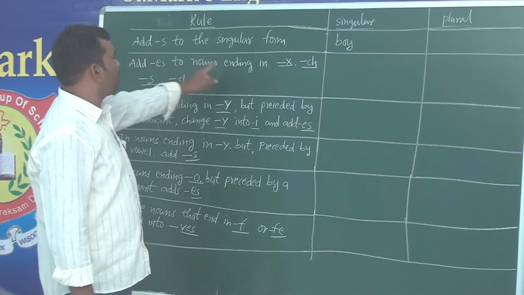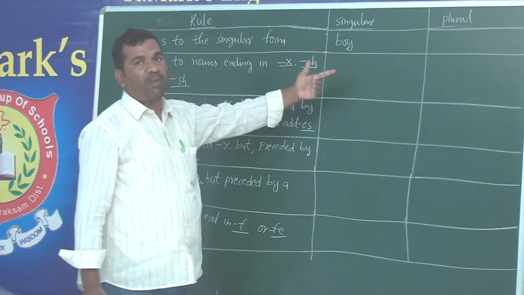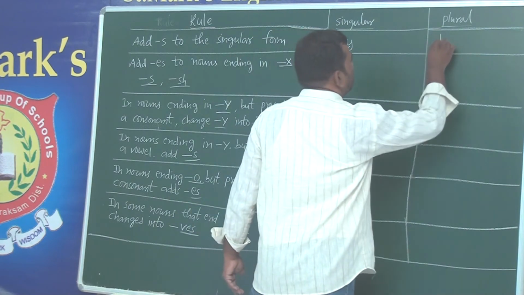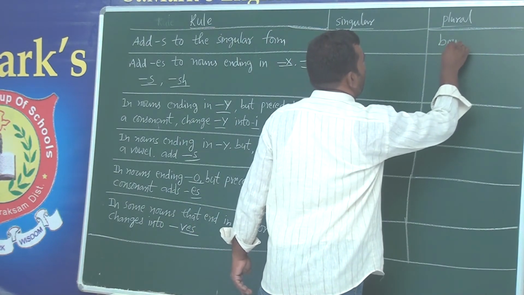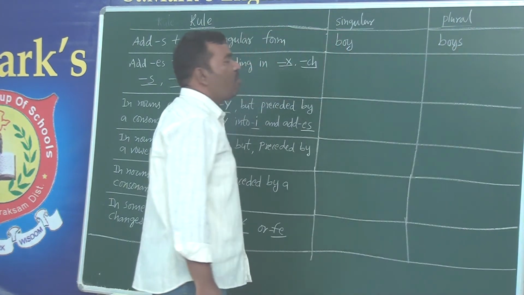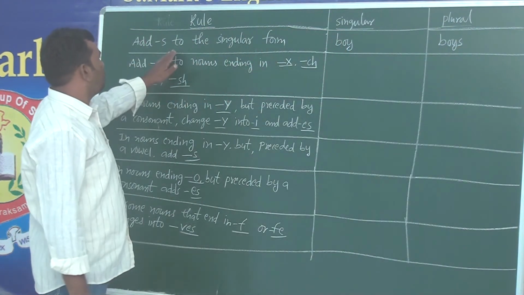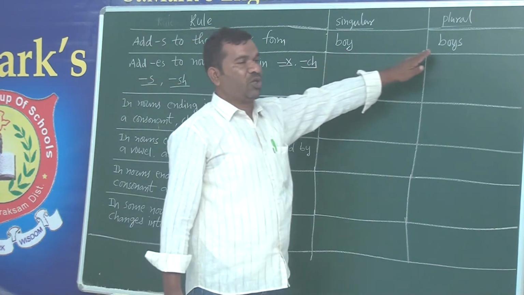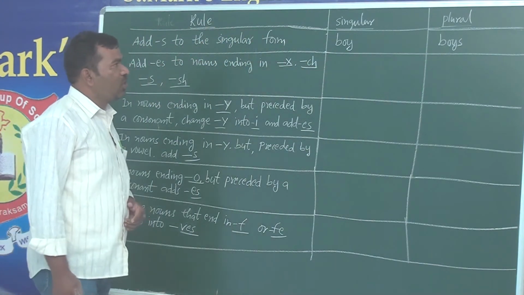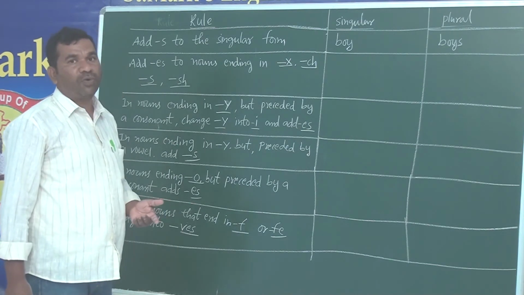You see that boy. And how to form the plural of boy? That is very simple. You only have to add an s at the end of boy, then it would become boys. So this is the most common way of making singular into plural.